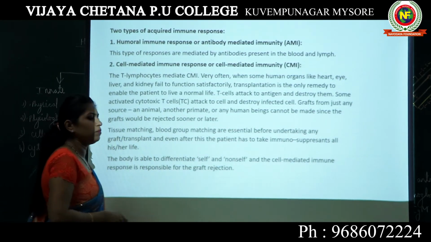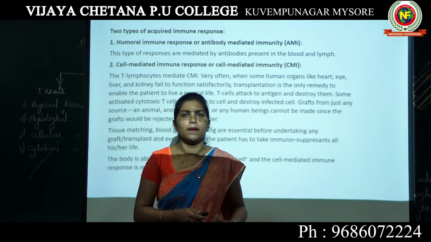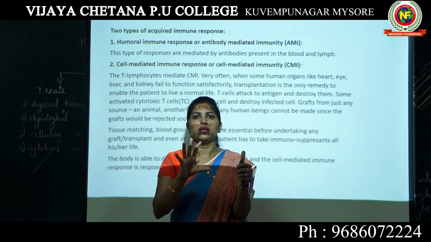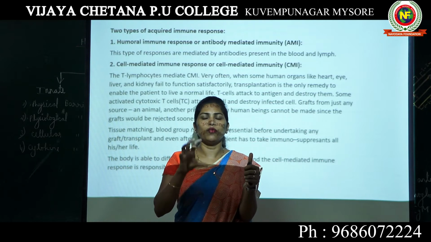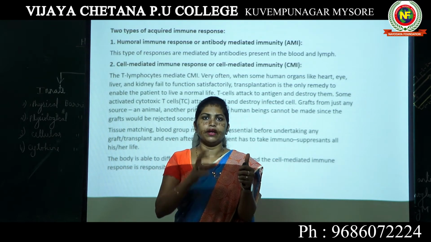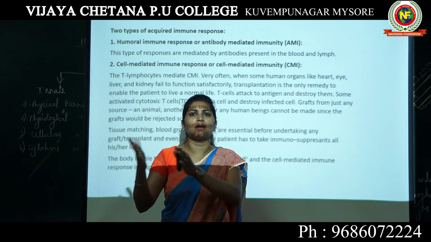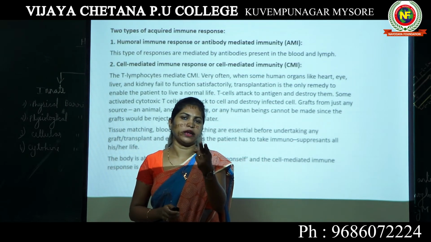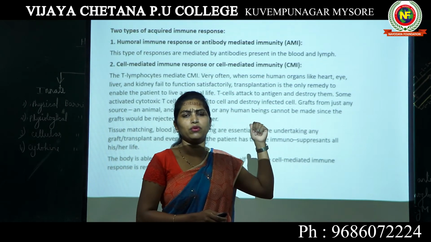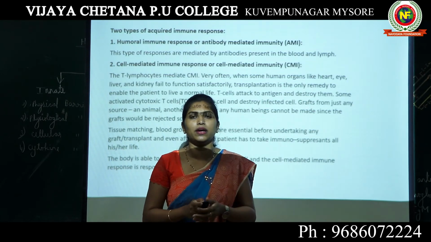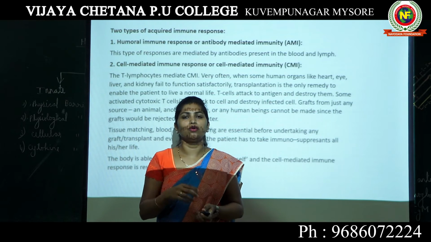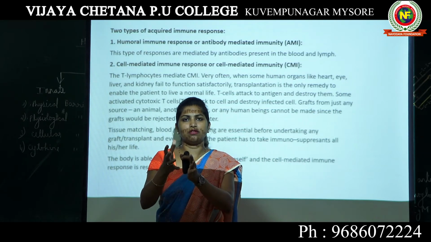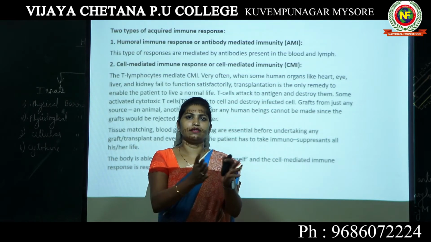Then what is cell mediated immune response or cell mediated immunity? Now the second option your body has: the first one is to produce antibodies. Imagine your immune system doesn't want to produce antibodies. It wants to get rid of that pathogen, to kill that pathogen, in some other way. Then it can use the second option, which is cell mediated immune response. Here some cells are going to do the function of antibodies. Antibodies will go, neutralize the pathogen and kill it. So that is the one response.